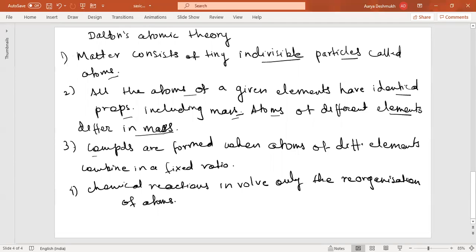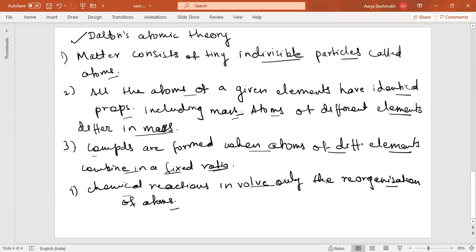Third, compounds are formed when atoms of different elements combine in a fixed ratio. So when a compound is formed, the elements or atoms involved have a fixed ratio. Fourth, chemical reactions involve only the reorganization of atoms. So these are the four different points put forth by Dalton, called Dalton's atomic theory.